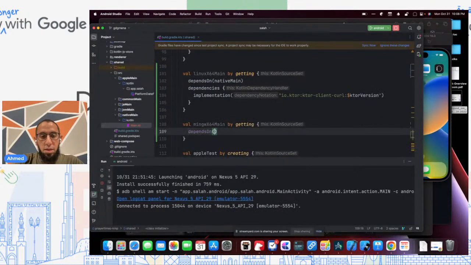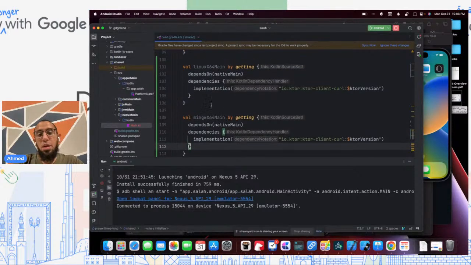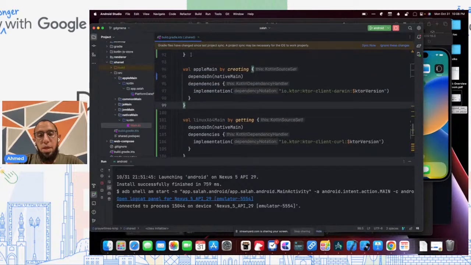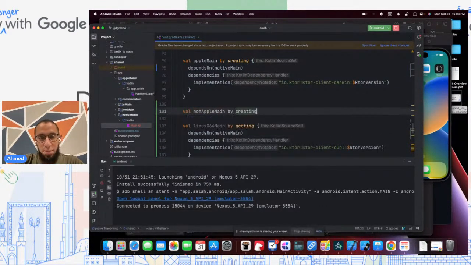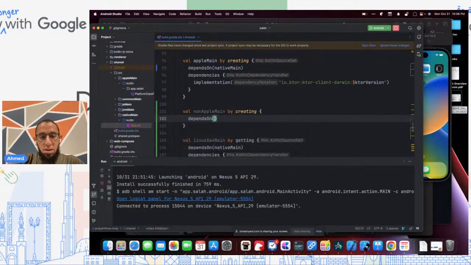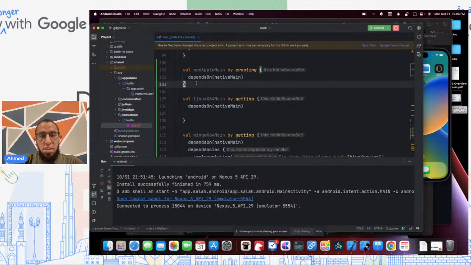also depends on native main. And I can have these same dependencies as in Linux because curl is shareable. libcurl is there on Windows and is there on Linux. Of course, then in this case, the next thing I'd say is, why am I duplicating all this? And why would I need to implement the platform date formatter once for Linux and once for Windows? So I would do something similar to this, and I can say non-Apple main by creating. And this depends on native main. And we share these dependencies here.